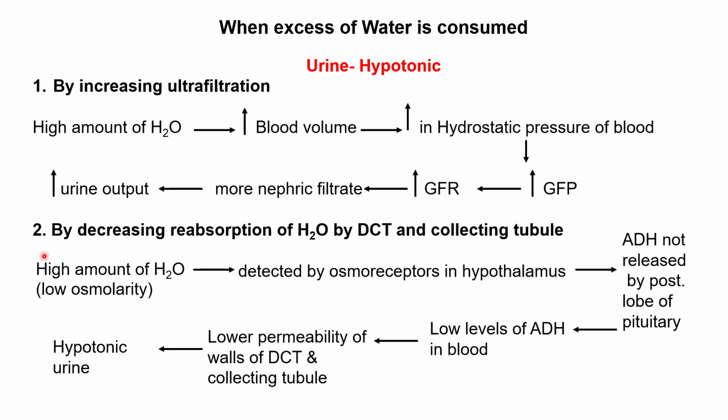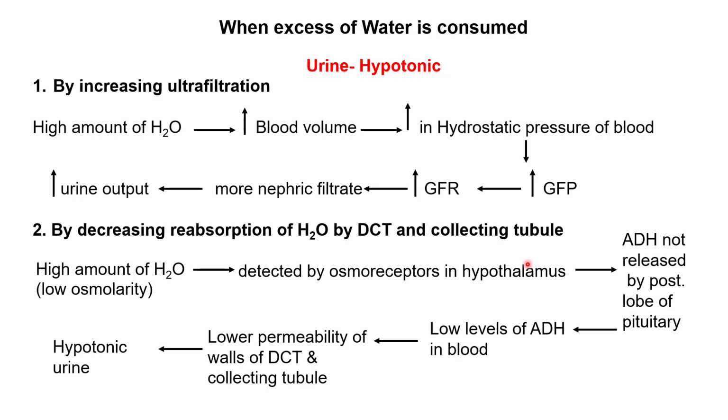Now the second step of regulating the excess of water would be by decreasing reabsorption of water by the DCT and collecting tubule. See, under normal conditions, both the DCT and collecting tubule are permeable to water, right? वहां पे pores रहते हैं जो कि open रहते हैं and water gets reabsorbed.